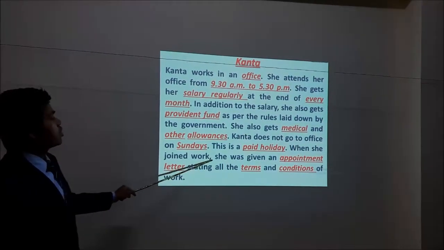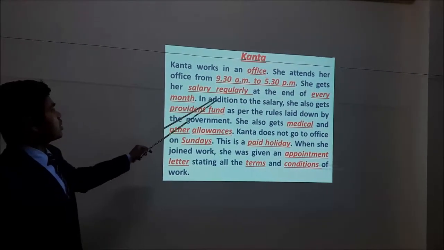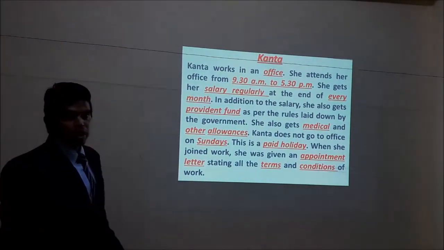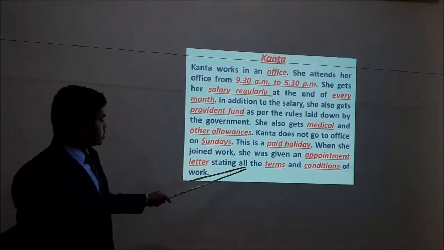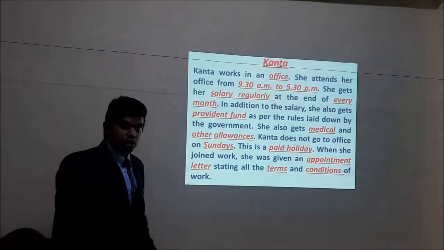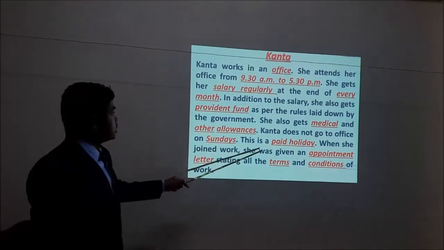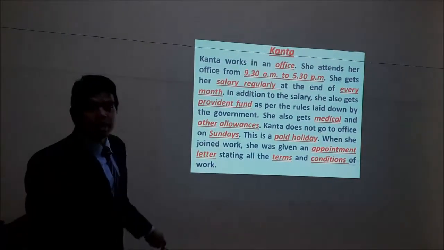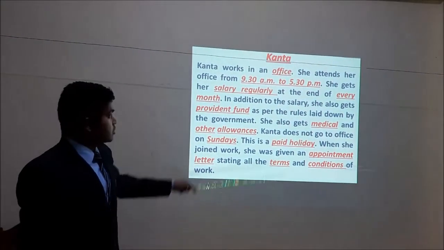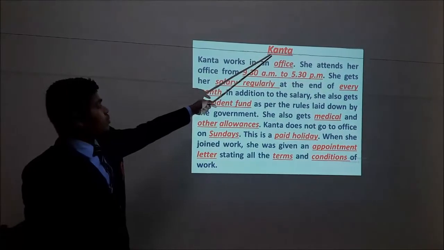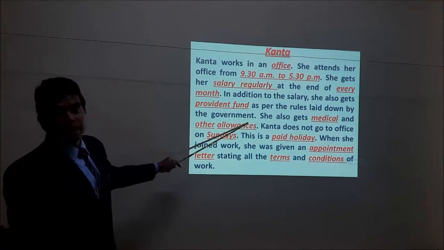When she was admitted to the particular office, she was given an appointment letter, and in that there are many terms and conditions. Now you can understand this is related to the organized sector. It's very systematic. So the story of Kanta tells about the organized sector.